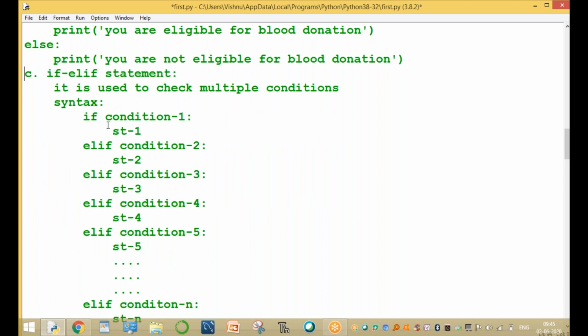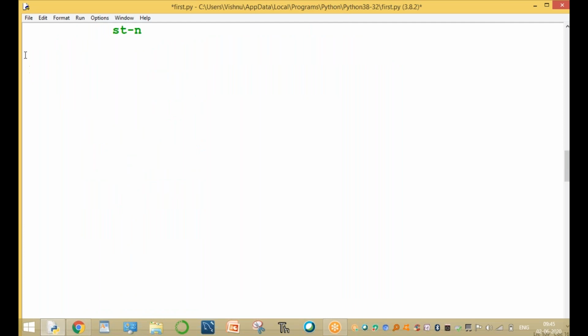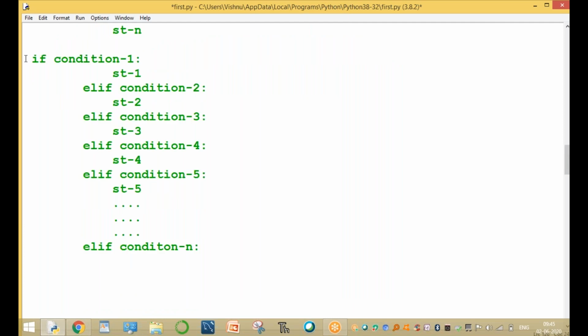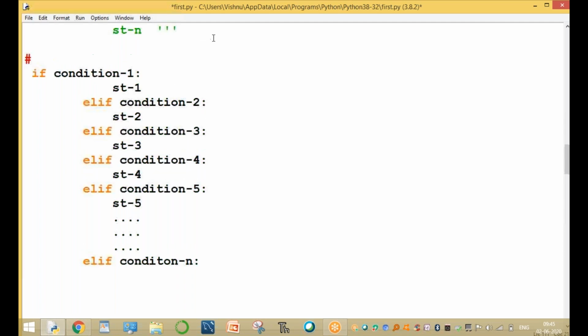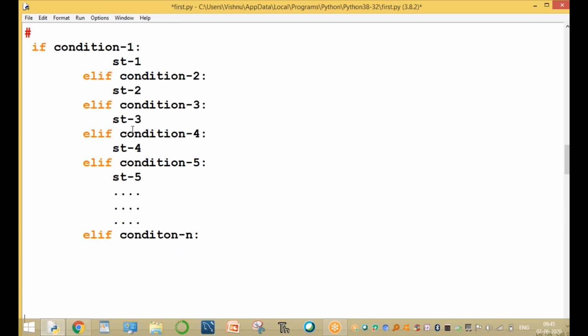Okay, clear. For example, write the syntax and check the value in one program. Here, this is the syntax. Our program is enclosed in the comment box. This is the condition syntax.